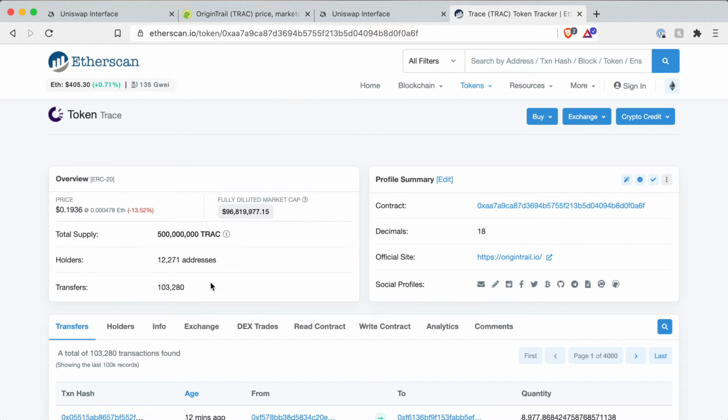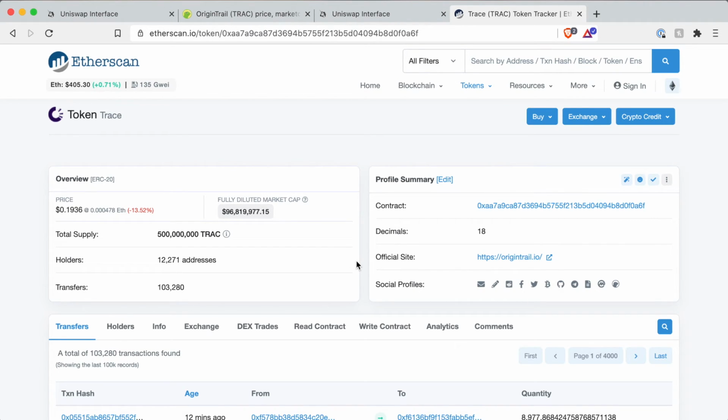Some other less important features, but still they help you to decide if it's a real project or not, are the token icon, if it's a generic icon or the real project icon. In this case, also this test is passed. And in my opinion, also these 2 things are important, the official website and the social profiles. If all these links work, if they are the links you are expecting, and you see that this website is really well maintained, then I would say you can be 100% certain this isn't a scam. This is the real token you will trade on Uniswap.